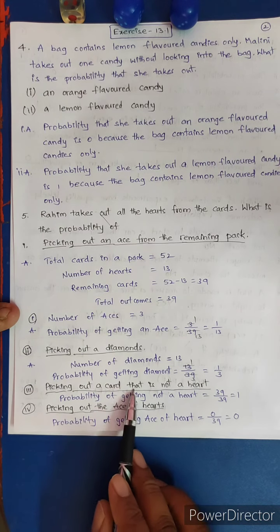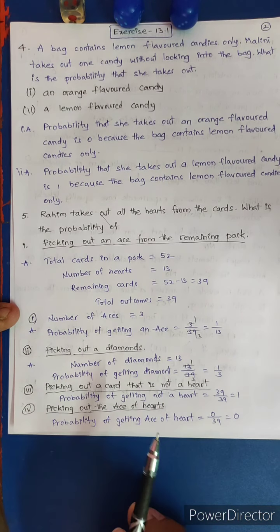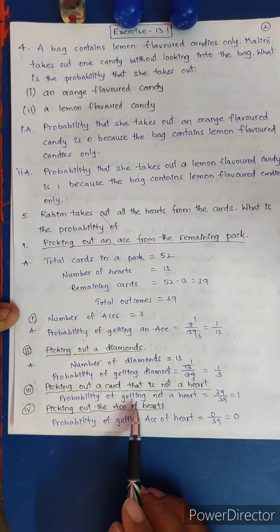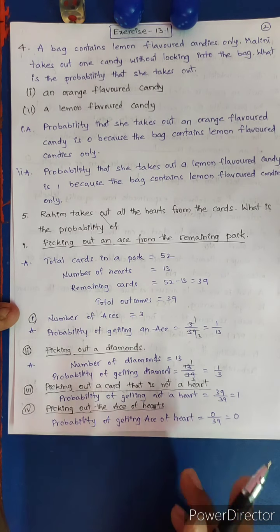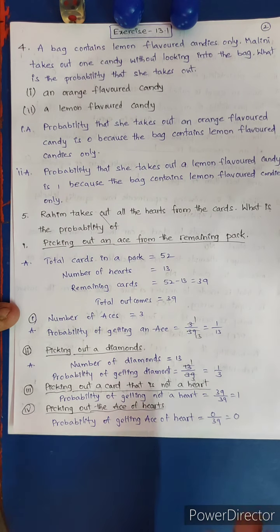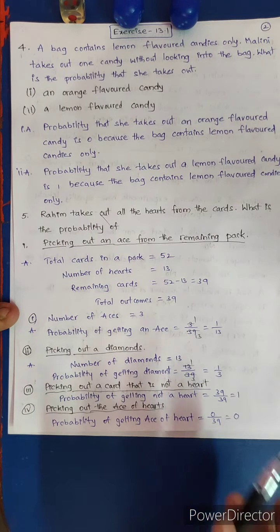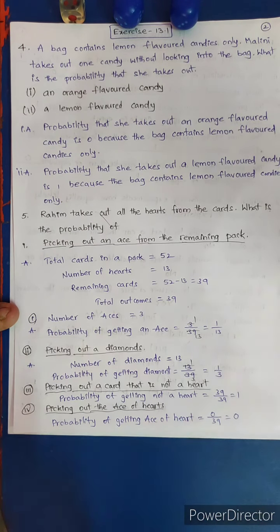Picking out a card that is not a heart. Probability of getting not a heart: all heart cards were already taken away, so the remaining are all not a heart. So 39 by 39 is equal to 1.